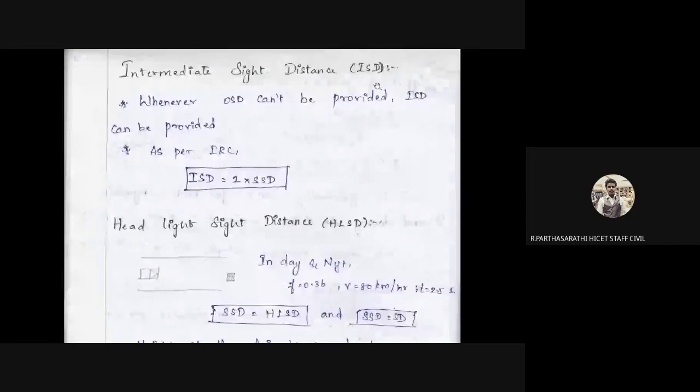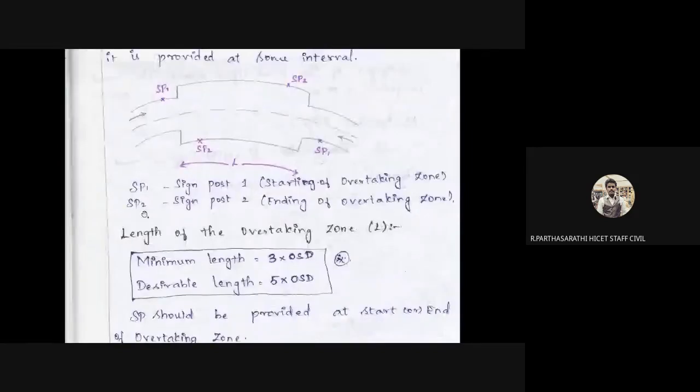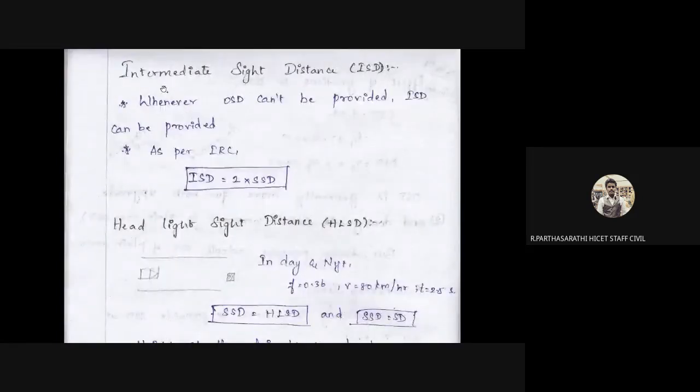Intermediate sight distance. Okay, this is for our area. That's all. Here we need to find the minimum, and here the desirable, for normal values. But this signpost projection is not suitable for our national highways. This projection should be for bus parking and crossing areas, where we need to provide this kind of work. But for other normal works, it should be done with intermediate sight distance. That's all. So we need to provide intermediate sight distance.